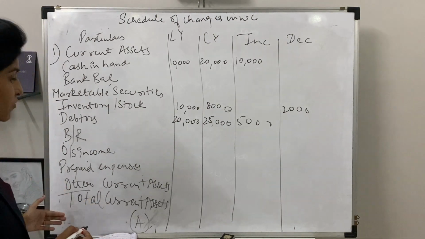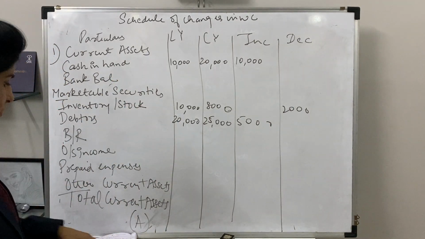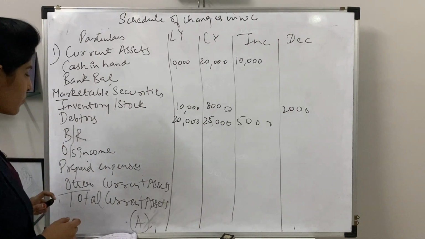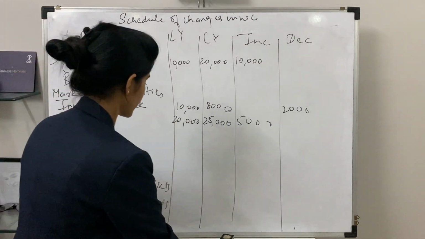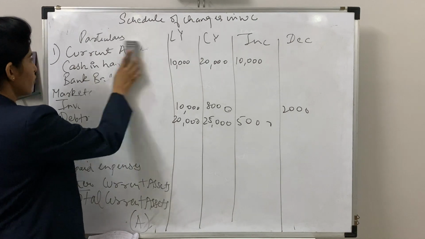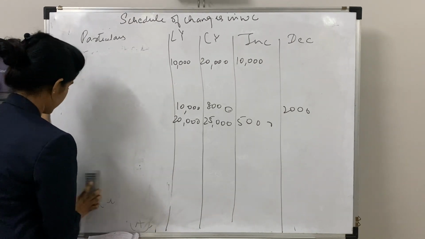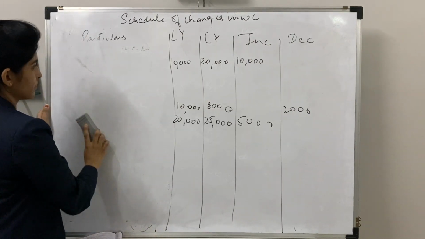Now this is a part of the current assets, whereas moving to the current liability you will have the inverse effect. So you can note it down according to your particulars. These are all your current assets. If something is left by mistake and you know that it should be part of the current assets, you can put it in particulars. Now moving on to the current liabilities part. This is very much clear with the current assets. Now we'll move on to the current liability. The statement is continuing itself, so the format will be the same.